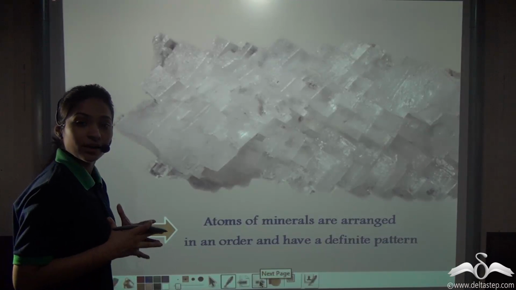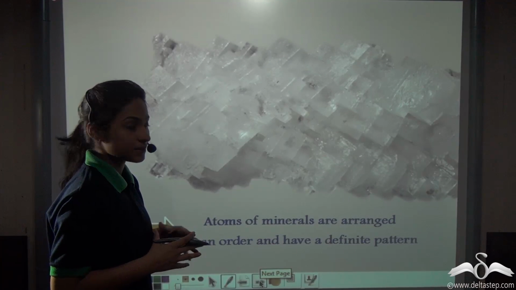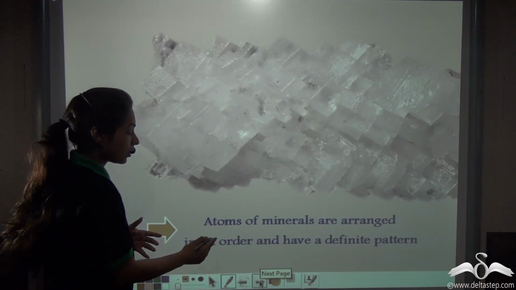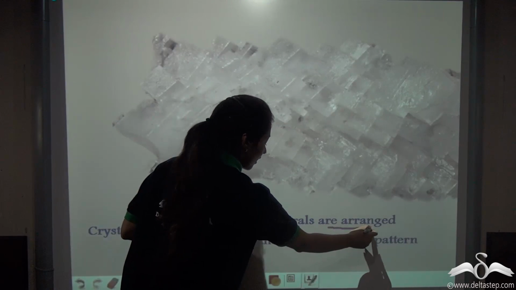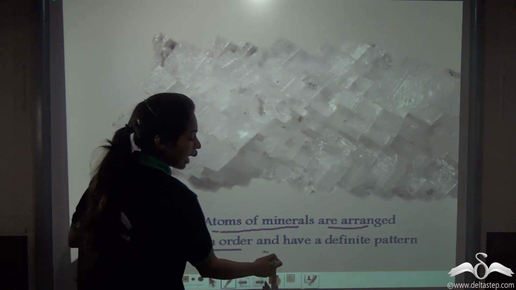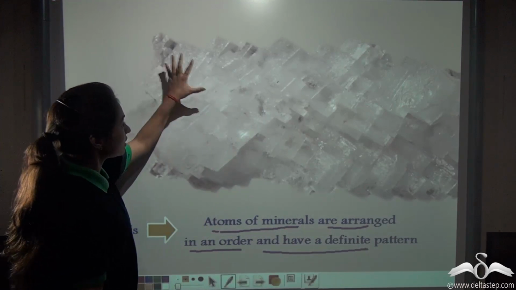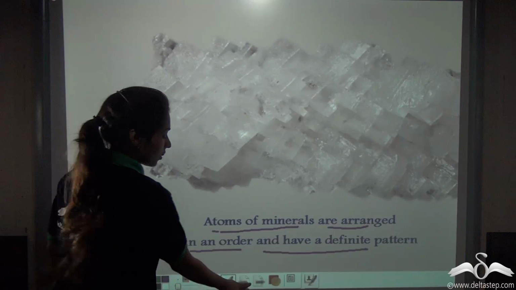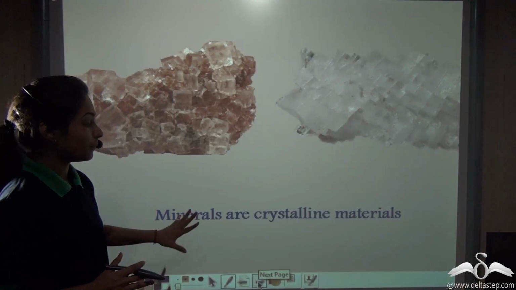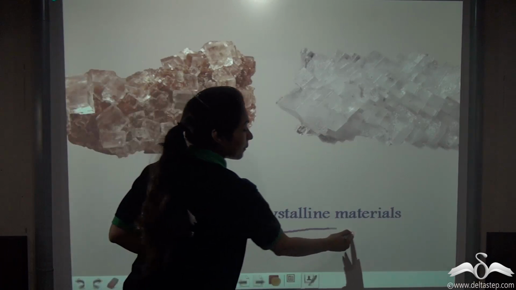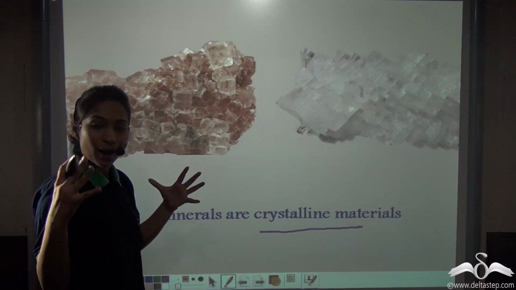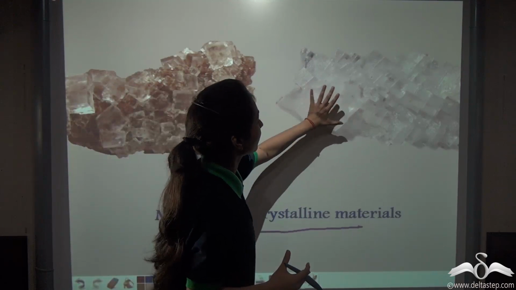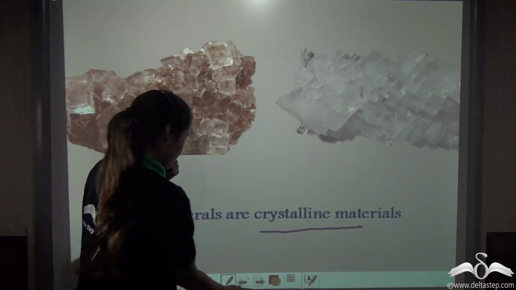Now, everything around us is made up of atoms. Similarly, minerals are also made up of atoms. Atoms of minerals are arranged in an order and have a definite pattern. This definite pattern is actually called a crystal. So, you can say that minerals are crystalline materials because they have a definite pattern known as crystals. So, you can see, these minerals are crystalline materials.